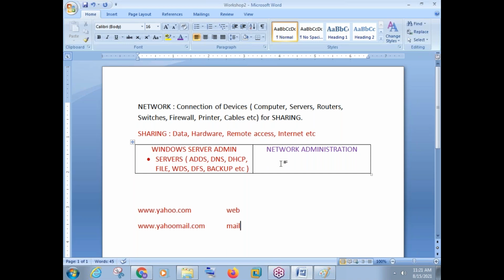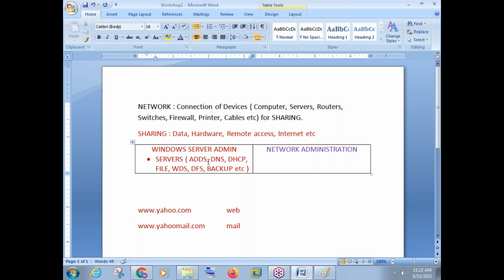Okay, so whatever the size of the computer network, maybe it is a small company with 100 people, a medium company with 2000 people, or a big company with like 15,000 people, we have all these servers. So company will look for a person, or company will look for multiple people actually who can work on this server. For example, if I take example of this ADDS, it is called Active Directory Domain Services. This is one of the most important server we have in computer network for last 20-25 years anyway. But you know, ADDS is one server that has multiple options in it.